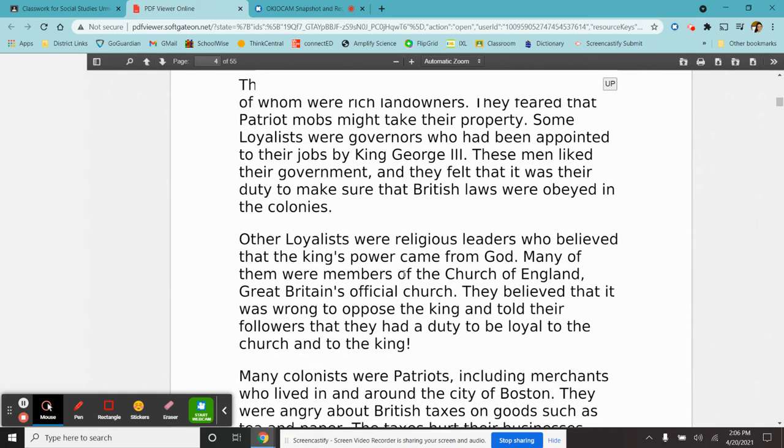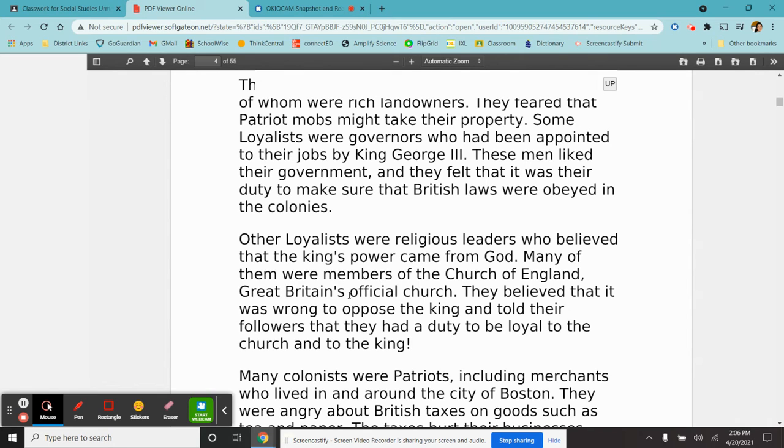Other loyalists were religious leaders. So that's another group of loyalists. They believed that it was wrong to oppose the king and told the followers that they had a duty to be loyal to the church. Oh, I missed a sentence, sorry. Religious leaders believed that the king's power came from God, which is called divine right. Many of them were members of the Church of England, Great Britain's official church. They believed that it was wrong to oppose the king and told their followers that they had a duty to be loyal to the church and to the colonies.